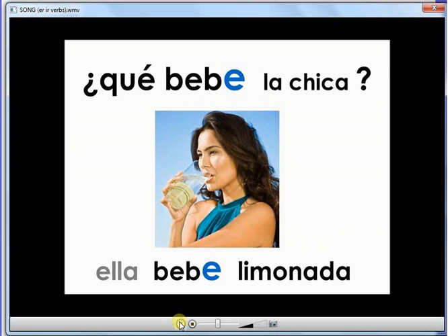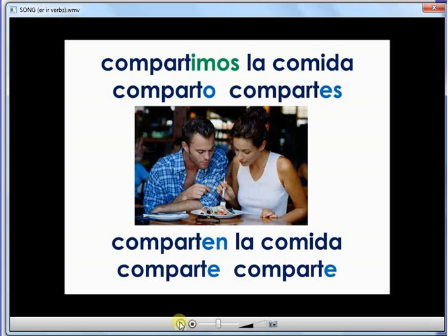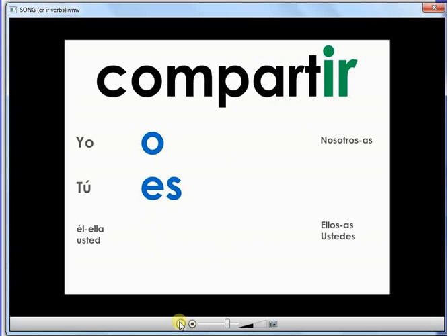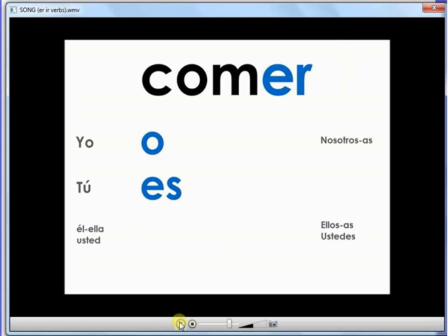Ella bebe limonada. Compartimos la comida. Comparto, compartes, comparten la comida. Comparte, comparte, compartimos la comida. Comer, o, es, e, emos, en. Compartir, o, es, e, imos, en.